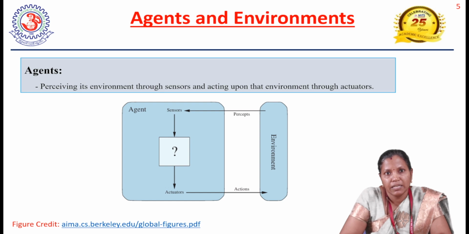There can be many agents. For example, we take a human being as an agent. The sensors of the human agent can be eyes and ears, whereas the actuators could be legs and hands, through which they perceive the input from the world and apply actions on the world. Also, we can take another example like a software agent.